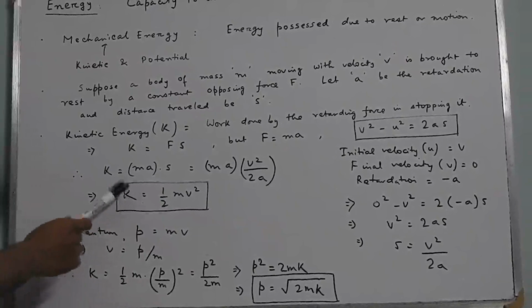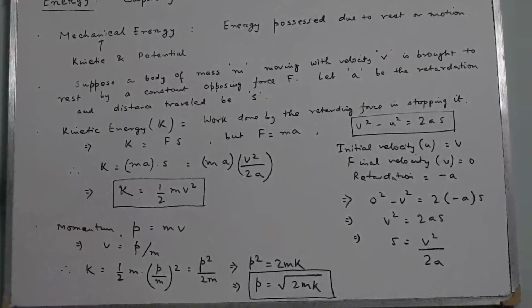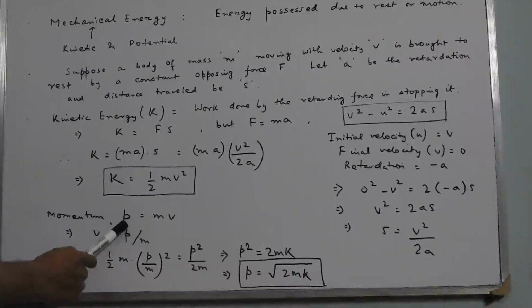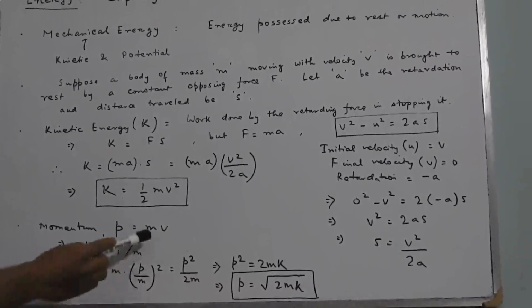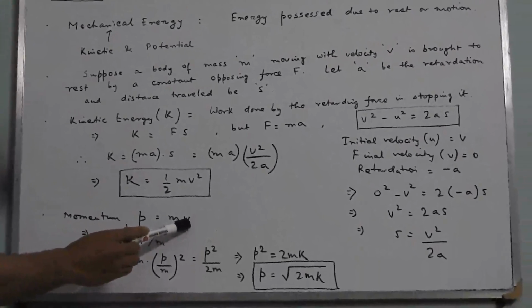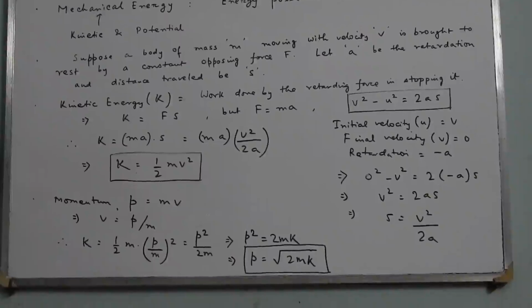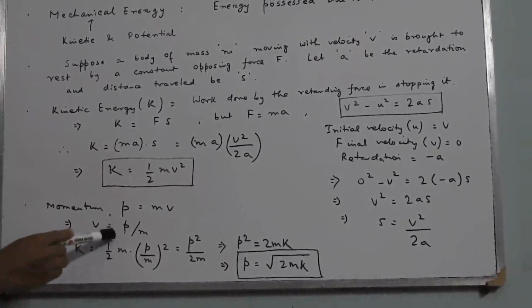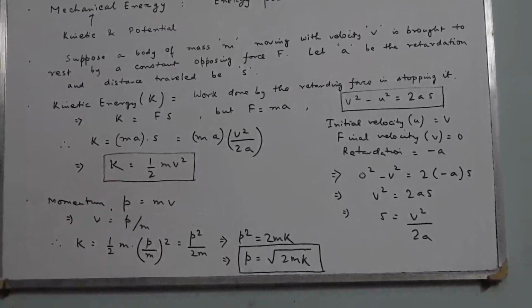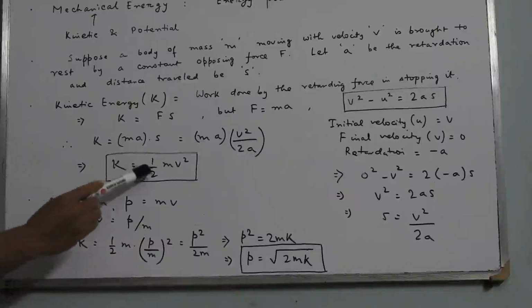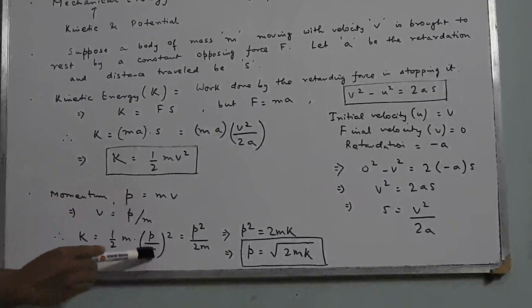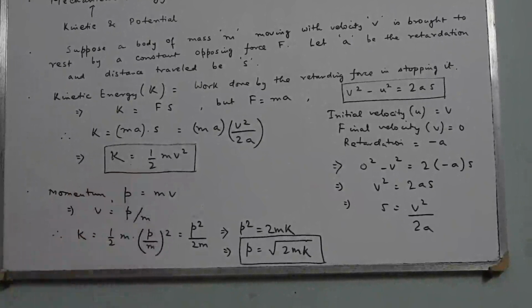Now we can relate the kinetic energy with the linear momentum of a body. The linear momentum of a body, denoted by the symbol p, is the product of the mass and the velocity. So from here we can write v equals p by m. Substituting this value of v in the equation of kinetic energy, we get K equals half m into p by m whole square. Because v is p by m, v square becomes p by m whole square.